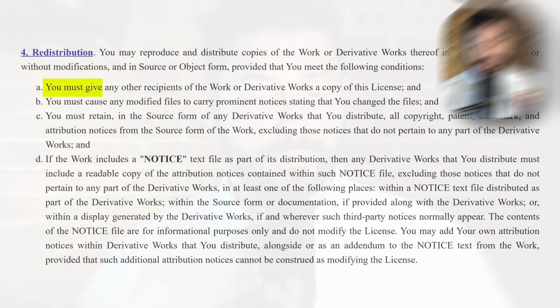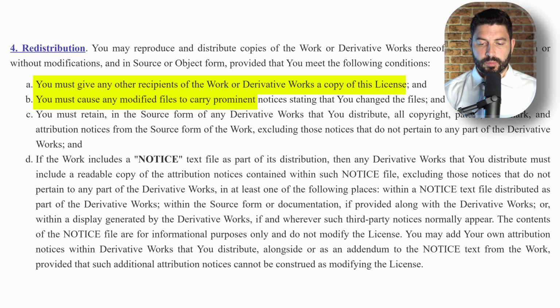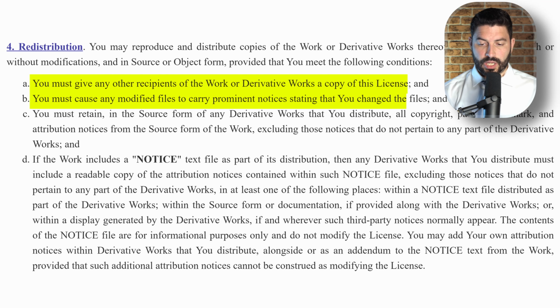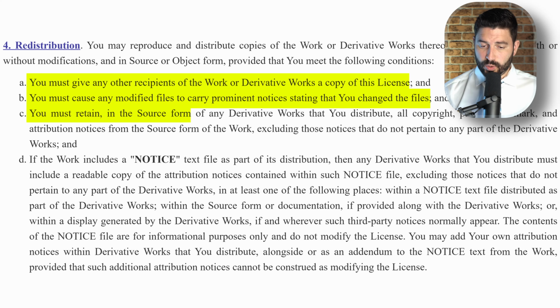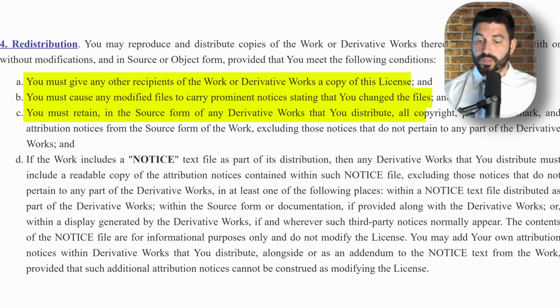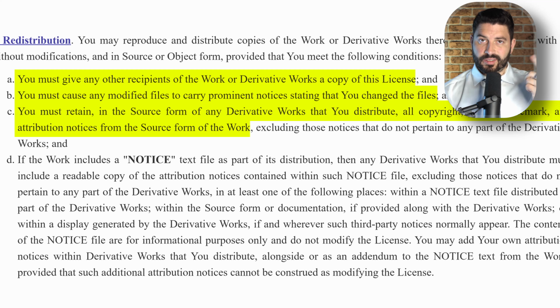Second, redistribution and attribution. This is a crucial point. If you distribute the model as is or create derivative work, you must give any other recipients of the work or derivative works a copy of this license, cause any modified files to carry prominent notices stating that you changed the files, and retain in the source form of any derivative works that you distribute all copyright, patent, trademark, and attribution notices from the source form of the work. This is OpenAI, by the way.